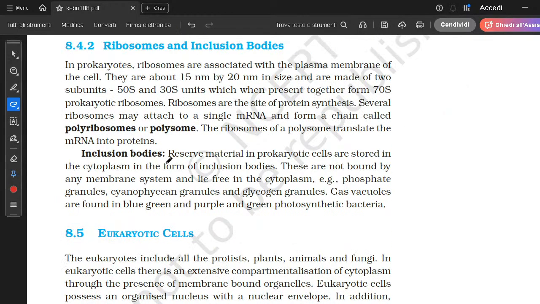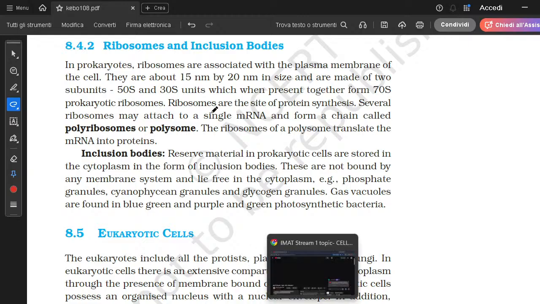Now we are going to study the ribosome and inclusion body, which is going to be the last topic of this lecture. I hope that I will be able to do a very big lecture the next time, but this time we are going to end it at a near mark of 40 minutes.